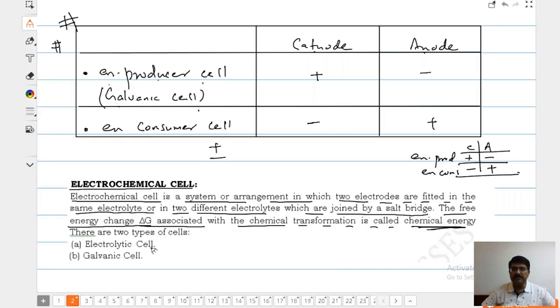There are two types of cells. One is going to be the electrolytic cell, which will be causing electrolysis, right? And another is going to be the galvanic cell. Electrolytic cell is the energy consumer cell and galvanic cell is the energy producer cell. You have to learn a lot during this topic, right?